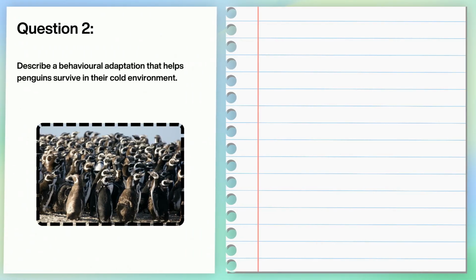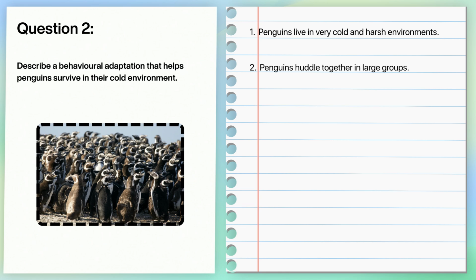Let's work through another question. Describe a behavioural adaptation that helps penguins survive in their cold environment. Pause here or have a go. Now let's go through the answer. Penguins live in very cold and harsh environments. Penguins huddle together in large groups. By huddling together, they conserve body heat and protect each other from the cold.